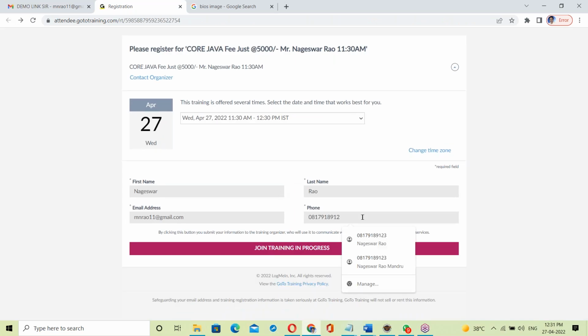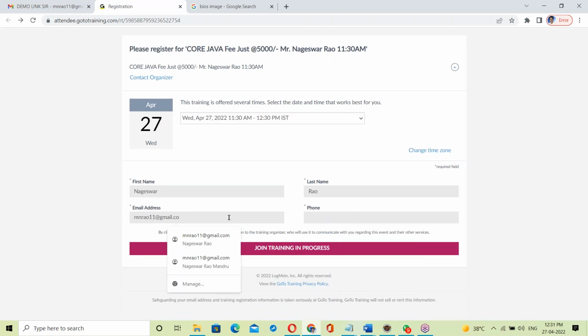This is a registration form, right? We are filling it and submitting. What happens here? All this data, your details, is stored at some location.